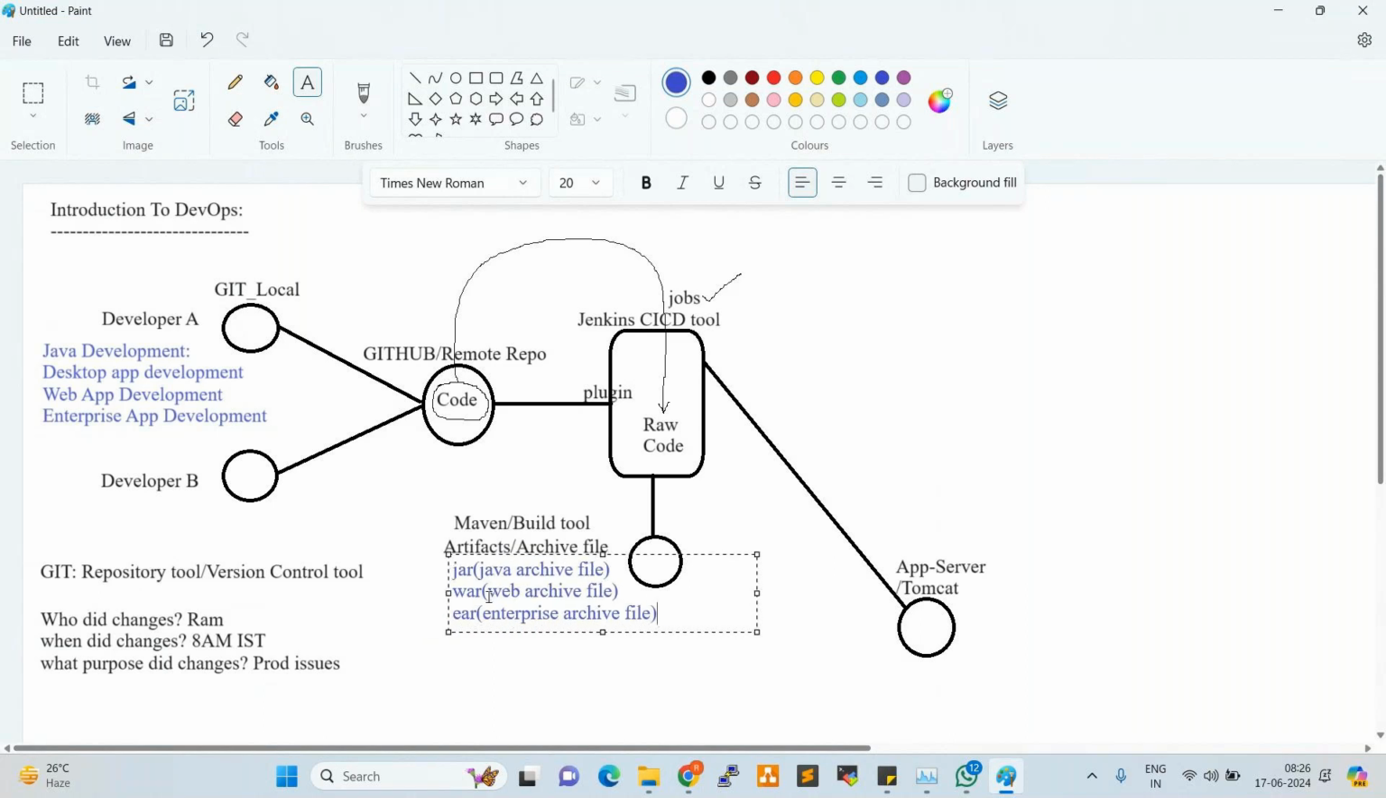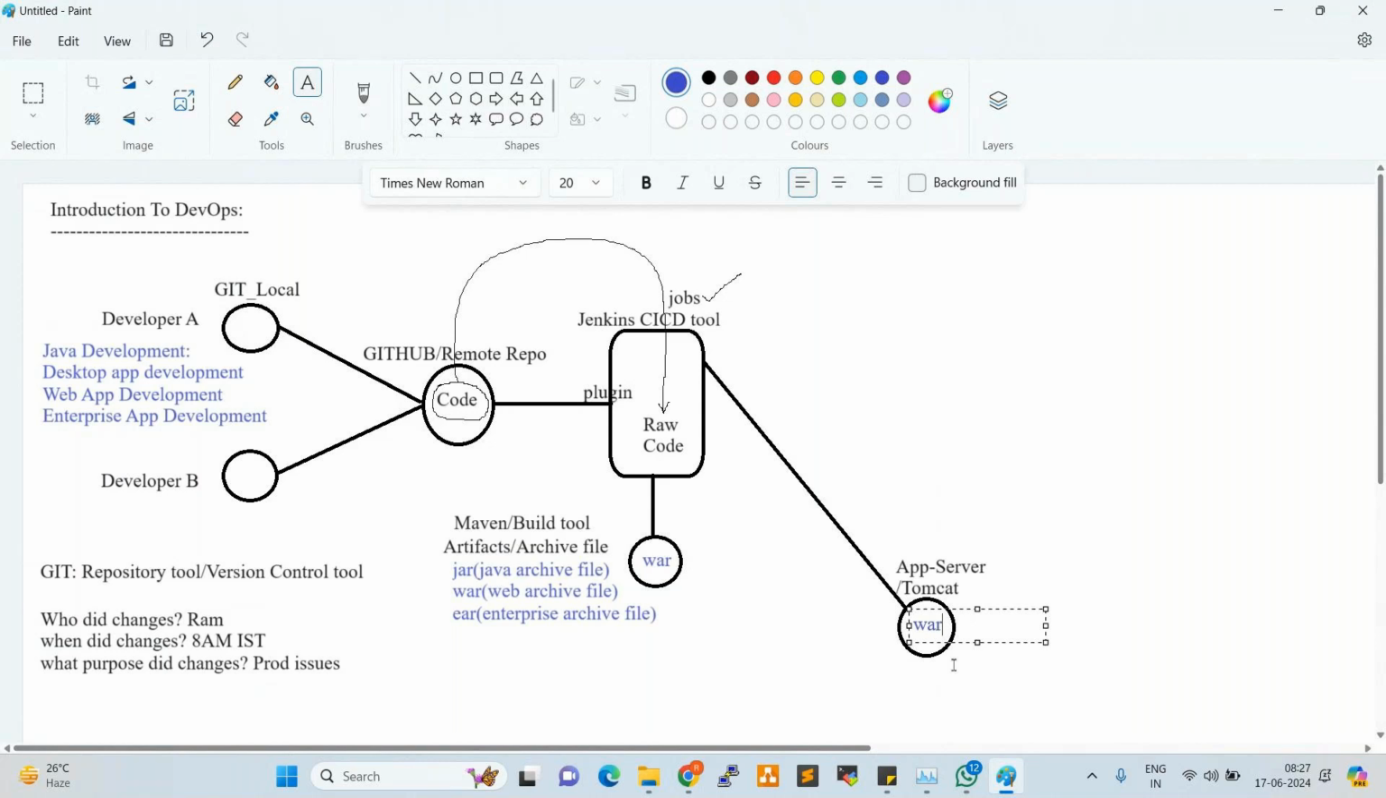For example, Maven generated a war file here, for a web application. This war file will be given back to Jenkins. Jenkins pushes that war file to Tomcat, our application server here. We deploy the war file on the Tomcat application server.